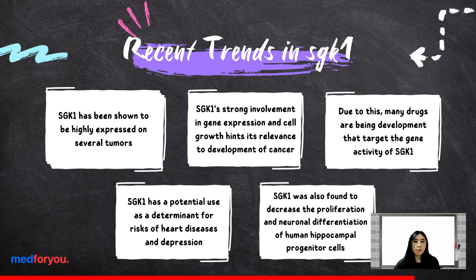SGK1's role in neuronal development has also been made clear. It was observed that neuronal proliferation and differentiation of human hippocampal progenitor cells was reduced by SGK1 gene activity. The high cortisol levels associated with this gene also hint at its potential use in determining the risks of heart disease and depression. Indeed, the field of molecular medicine has been expanding. Thanks to the clearer vision of the mechanism of this gene mutation, we are discovering new approaches for treating cancer and therapies for mental disorders.